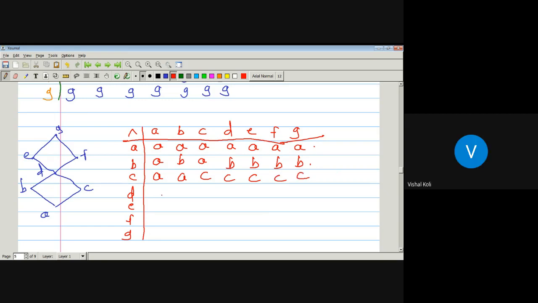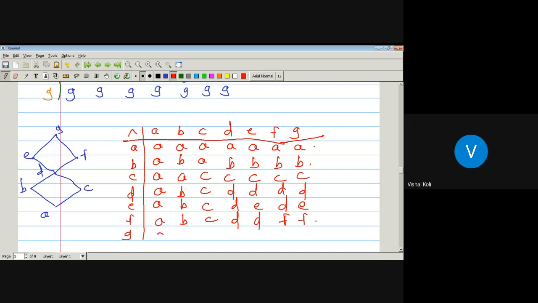D with A is A. D with B is B. D with C is C. D with D is D. All the remaining elements are D. E with A is A. E with B is B. E with C is C. E with D is D. E with F is D. E with G is E. F with A is A. F with B, F with C, F with D, F with E, F with F, F with G. Okay.